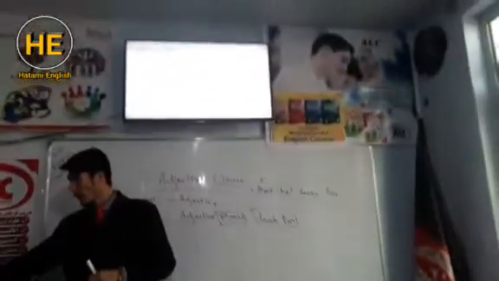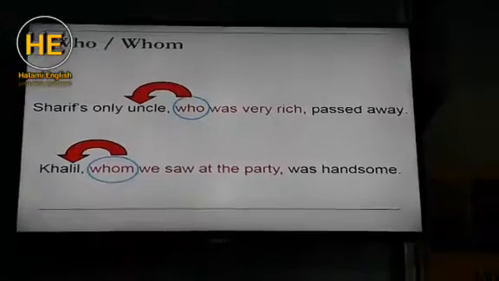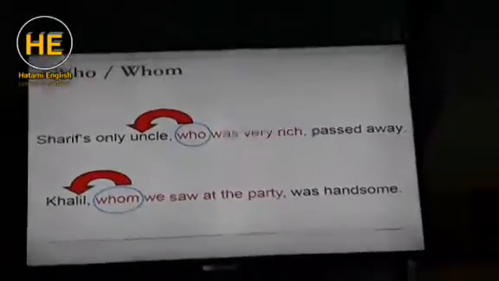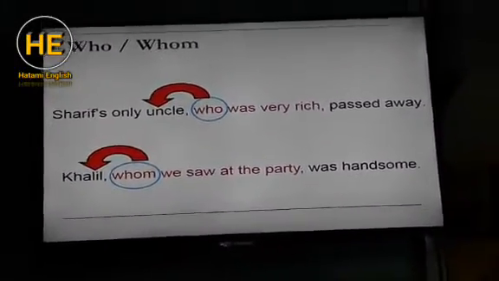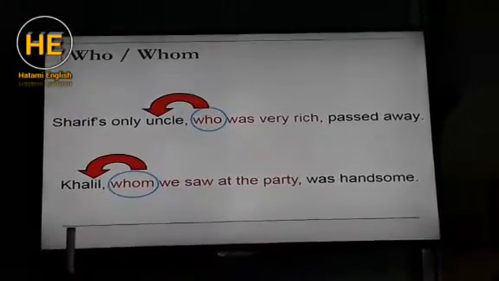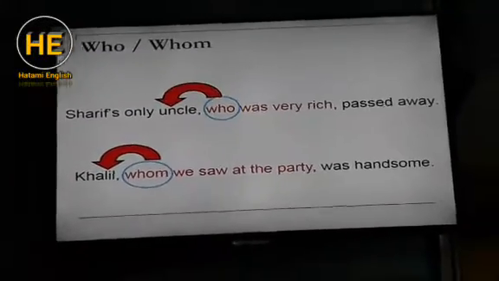So, if we go ahead, for example, for who or whom, see: Sharif's only uncle who was very rich passed away. See, we are modifying the uncle of Sharif. Do you see? We are modifying the uncle of Sharif. "Sharif's rich uncle passed away" is also possible to say. See, let's make some examples here.